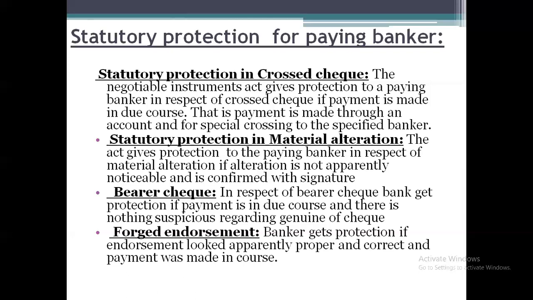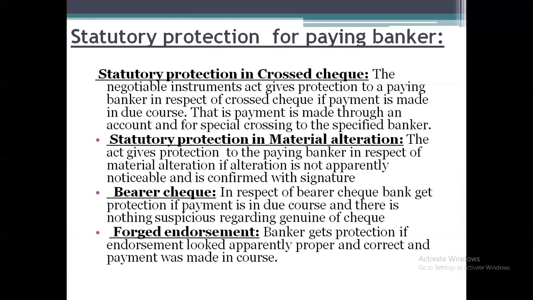If an alteration has taken place, then you need to get the signature from the customer, and after that he is supposed to make the payment. If we follow such a procedure, get the signature of the customer and make the payment, then he can claim the statutory protection if any fault or damages arise.